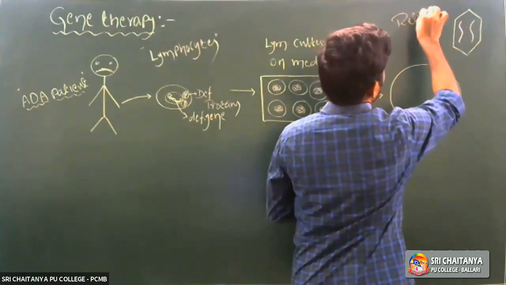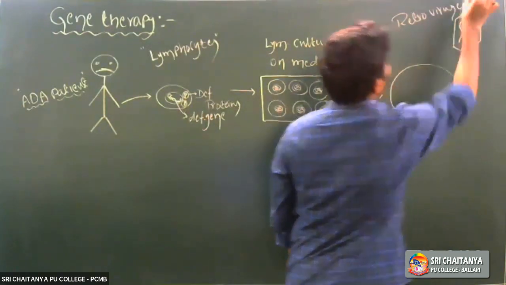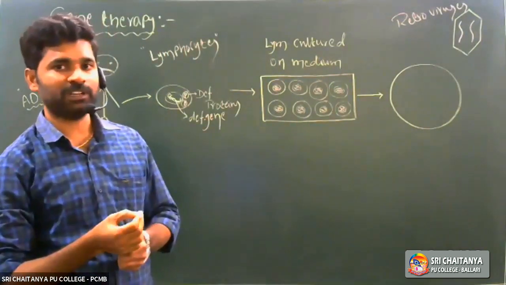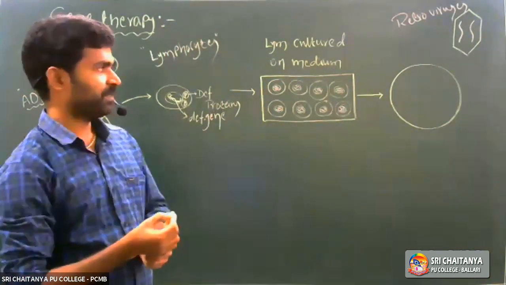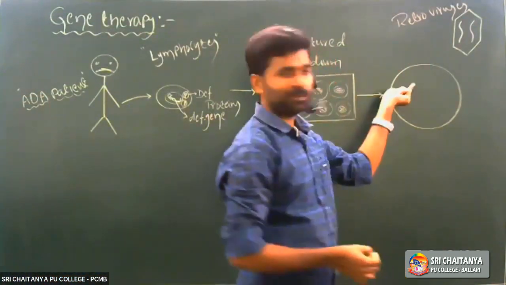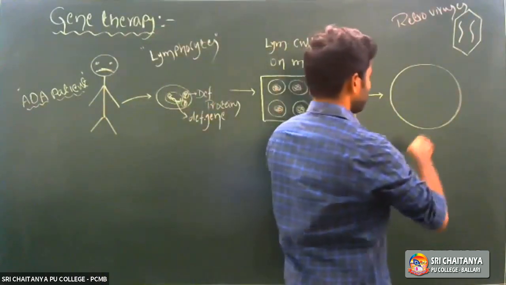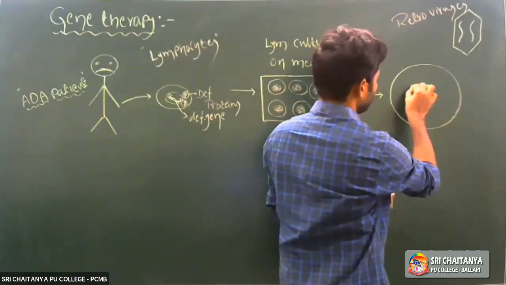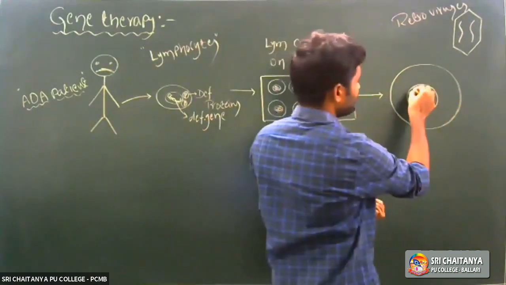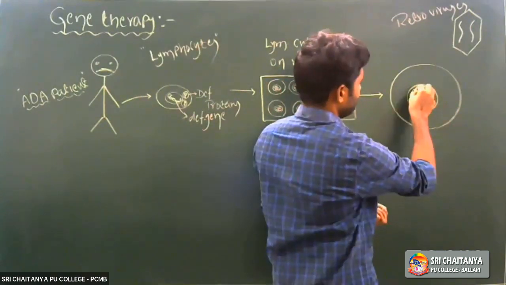So here the retroviruses are used as vectors for transferring the desirable or required genetic material. Is it clear? These are retroviruses, and this is a white blood cell or lymphocyte cell. Imagine in the lymphocyte cell, there is a nucleus, and in that nucleus, the genetic material DNA.